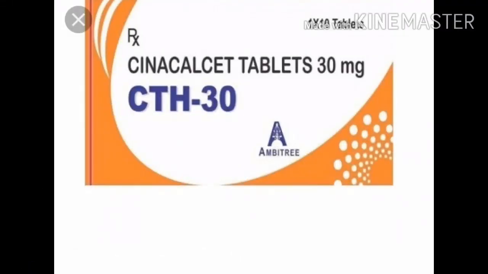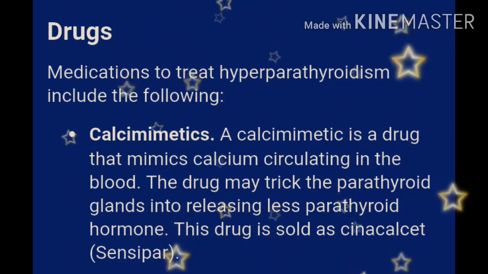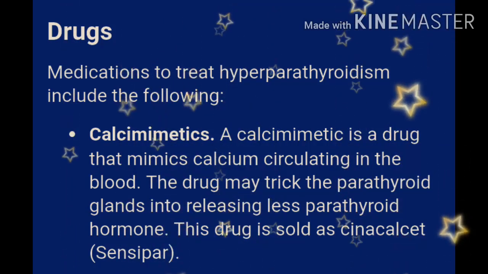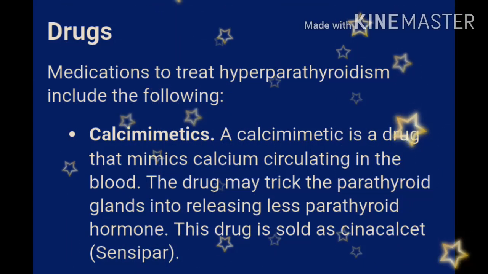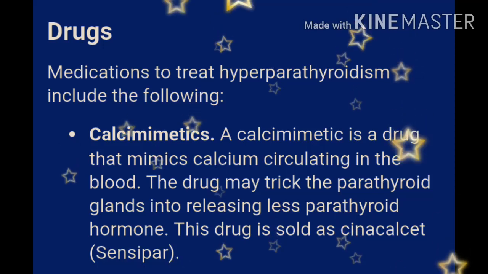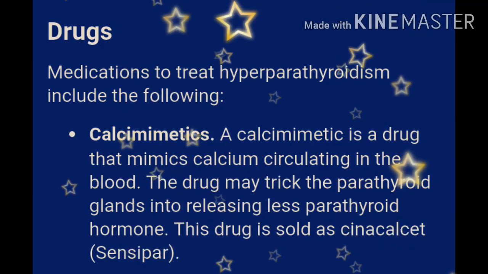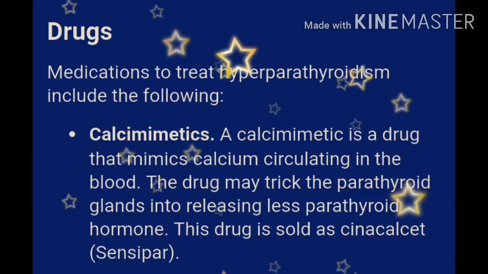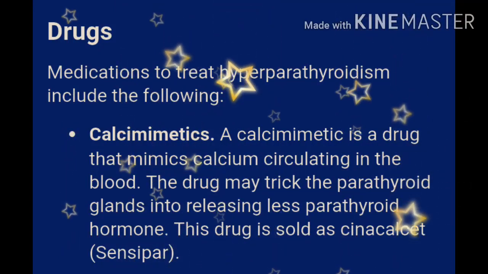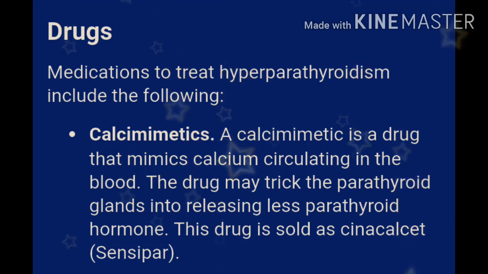Then the drug used in hyperparathyroidism is calcimimetics. A calcimimetic is a drug that mimics calcium circulating in the blood. This drug may trick the parathyroid gland into releasing less parathyroid hormone. This drug is sold as Cinacalcet or Sensipar. The mode of action of this drug is to reduce the excessive amount of hormone released, by tricking the gland so it does not release an excessive amount.